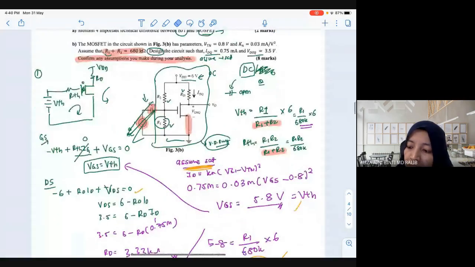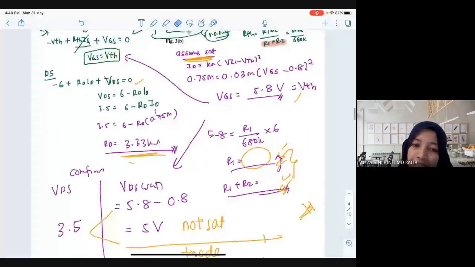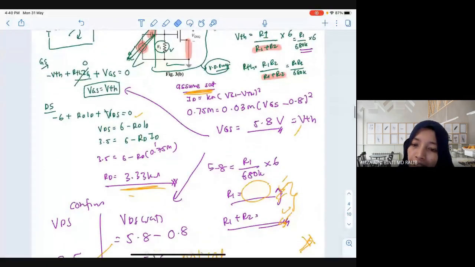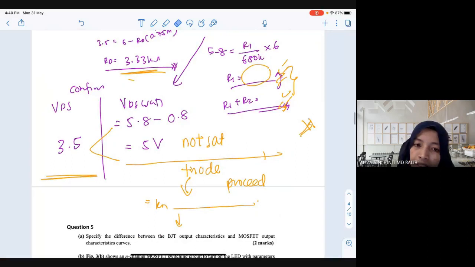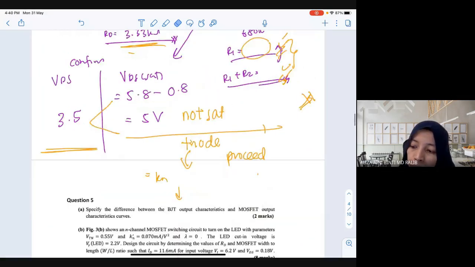This all above still count marks, bukan awak dah nampak triad awak kena padam balik atas ni. Jangan padam. It still all this become a steps until you recalculate lah. So kalau kat sini memang akan stuck lah, maybe nanti sebab dia ada square kan, it's become quite complicated here, but as long as you show up there, yeah, it will be almost dah full mark lah. But don't forget to confirm.